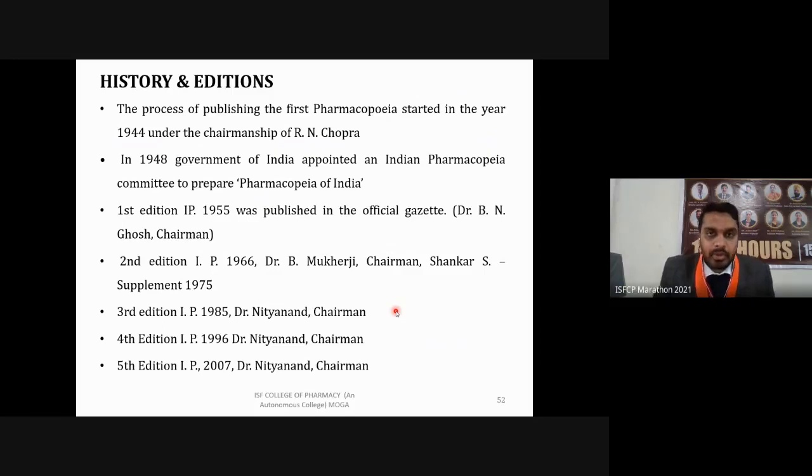Now, some basics on the Indian Pharmacopoeia. The first edition of the IP was introduced in 1955 under the chairmanship of Dr. B.N. Ghosh. But before independence, the British Pharmacopoeia was also used in India to set standards for our pharmaceutical industries.